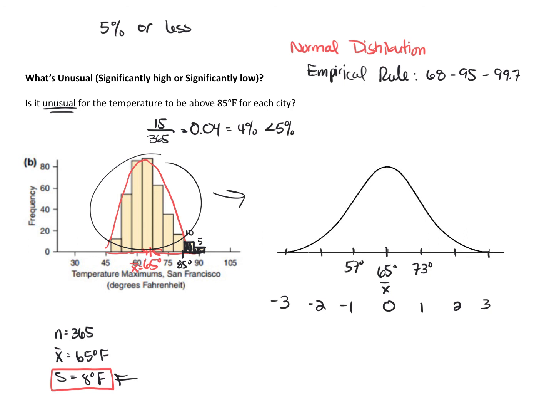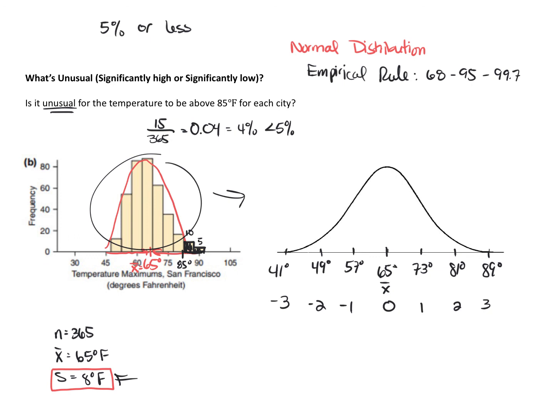And then if I go 2 standard deviations, you can actually just start with 73 degrees plus another 8 degrees, which gives us 81 degrees. And then 57 degrees minus 8 degrees gives us 49 degrees on the left. And then 81 degrees plus 8 degrees gives us 89 degrees on the right. And then 49 minus 8 gives us 41 degrees on the left.